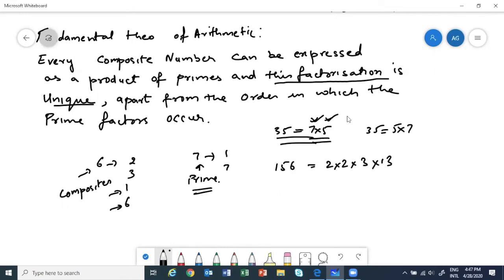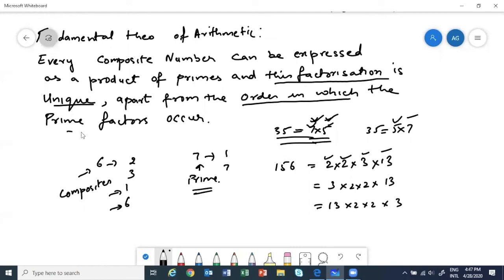It can be either 7 into 5 or 5 into 7. Apart from the order in which the prime factors occur, means I can have 7 into 5 or I can write 5 into 7. Means the numbers will be the same, only the order can change. Like here 156 can be written as 3 into 2 into 2 into 13 also. I can write it as 13 into 2 into 2 into 3 also. But the numbers are same, right? That is what it says, that the order in which they are written can be different. This is what the theorem is saying.